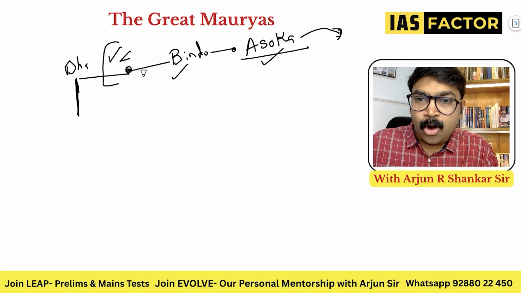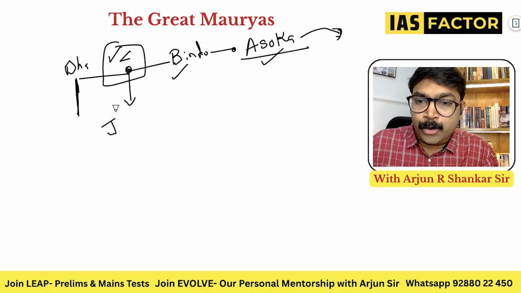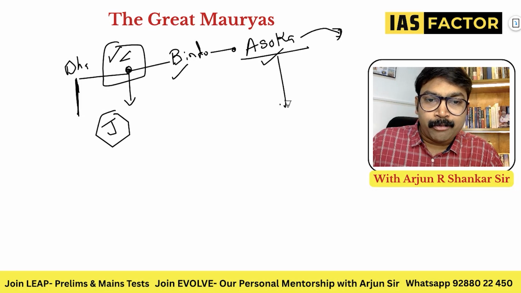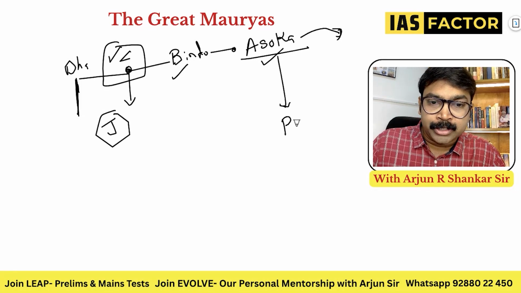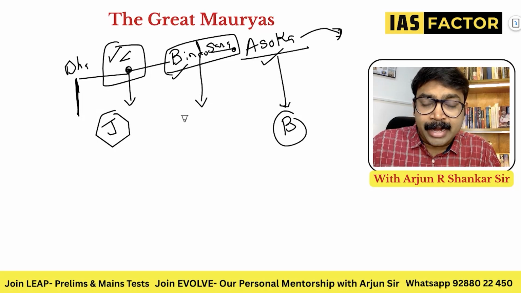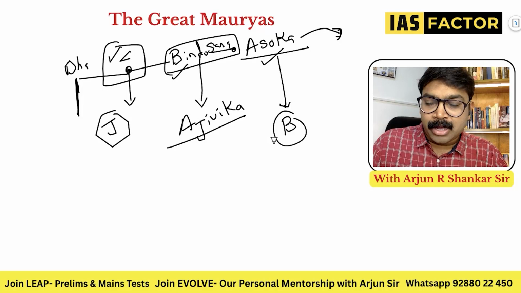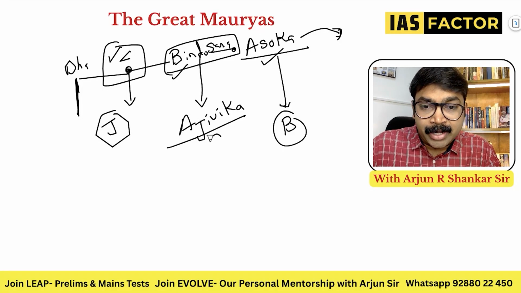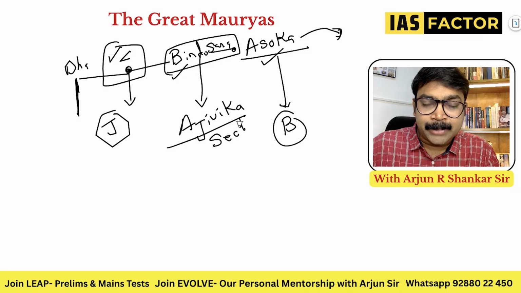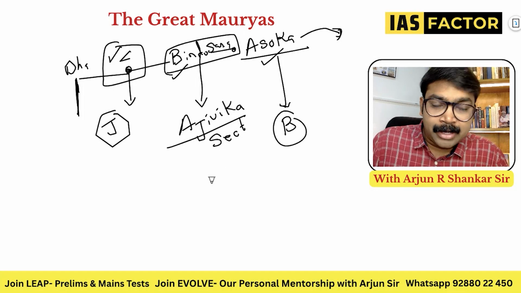One quick thing, from previous year question papers: Chandragupta Maurya later was a follower of Jainism, and Ashoka later became a follower of Buddhism. Here comes another philosophical question. Bindusara, Ashoka's father, was a follower of Ajivika. So what is the concept of Ajivika? Have you ever heard about it? Ajivika is also a type of sect, almost like Mahavira and Gautama Buddha.